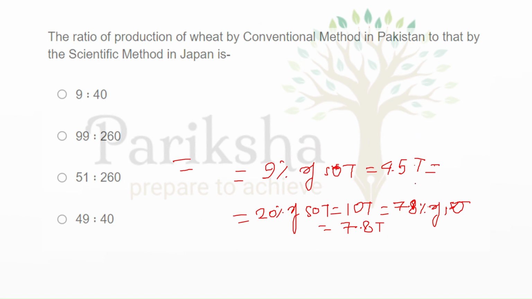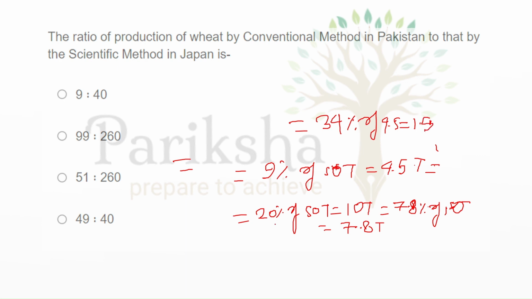So 34% of 4.5 will be somewhere around 1.5. Sorry, the pen is not working properly.